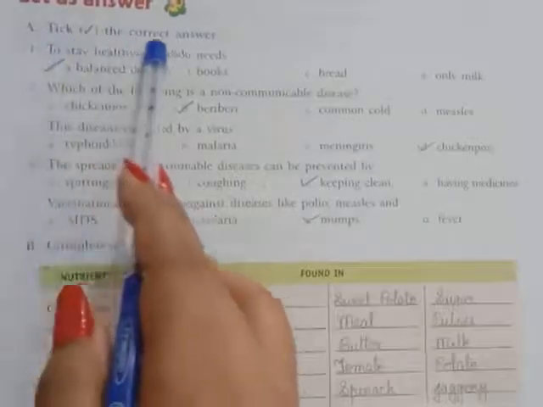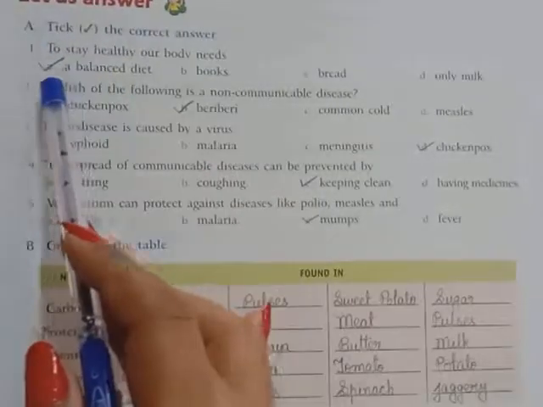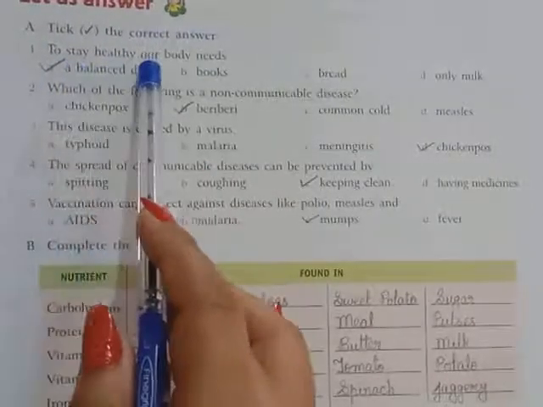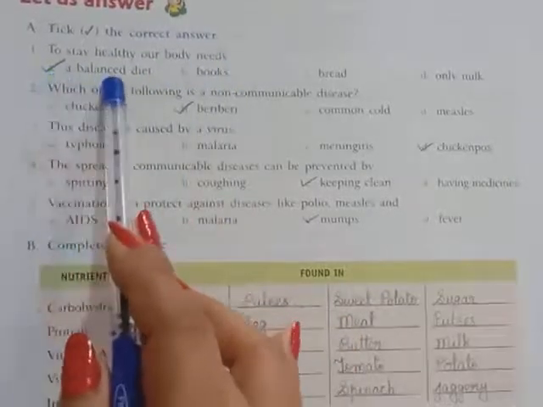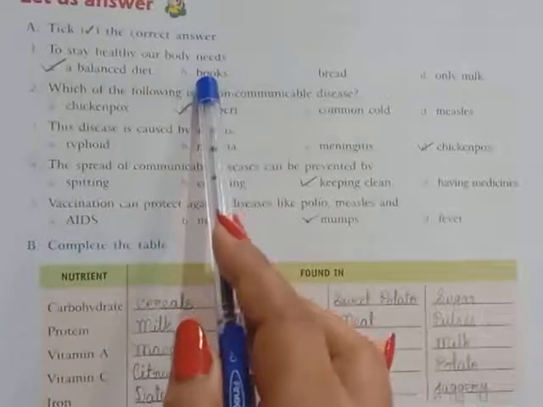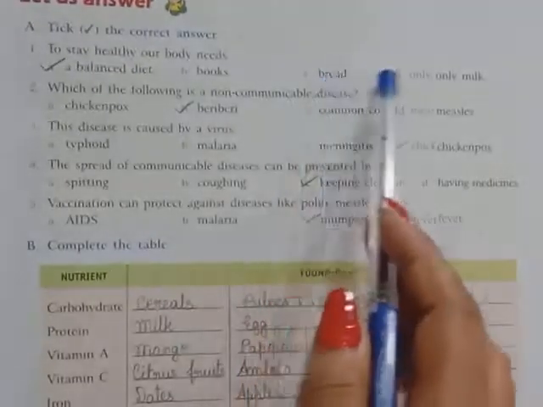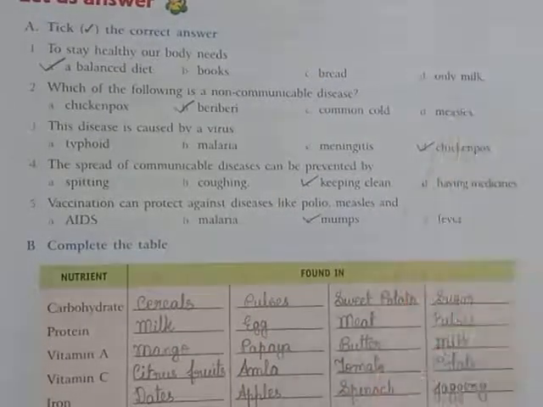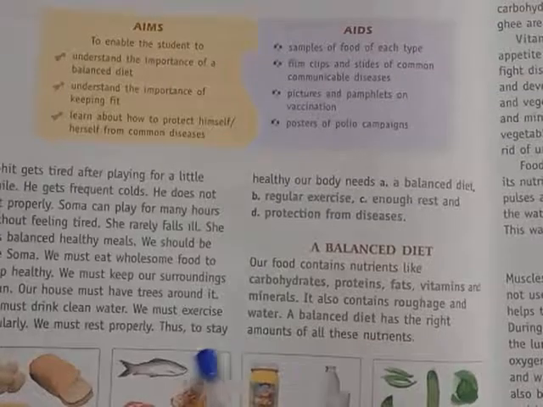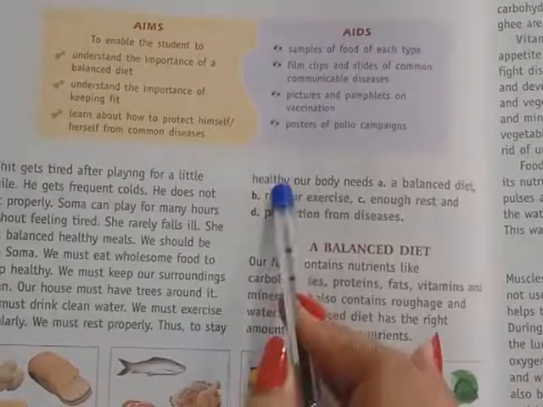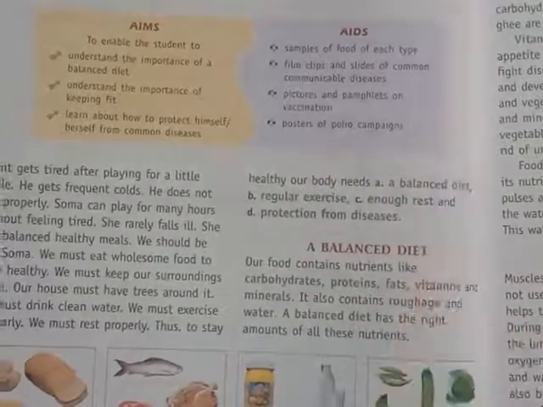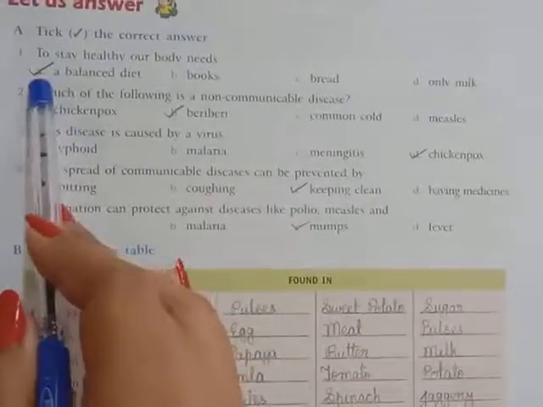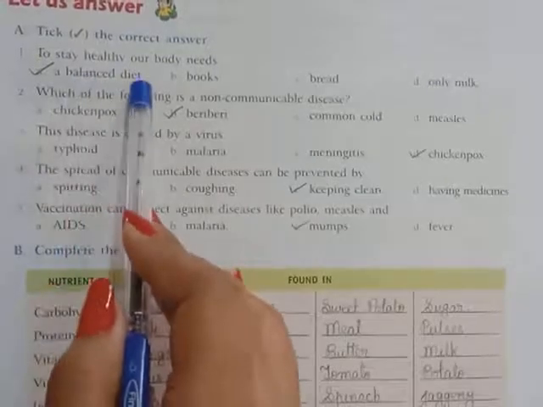A, tick the correct answer. Number 1, to stay healthy our body needs. Option A, a balanced diet, option B, books, option C, bread and option D, only milk. So look at here students, to stay healthy our body needs a balanced diet. So tick the correct option A, balanced diet.